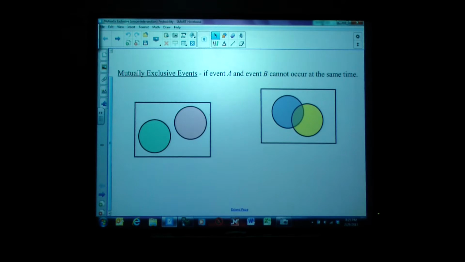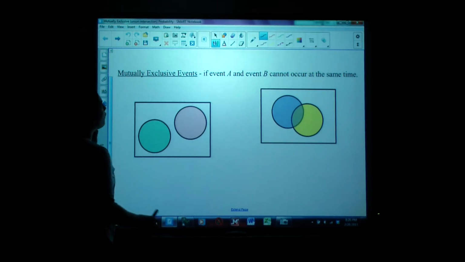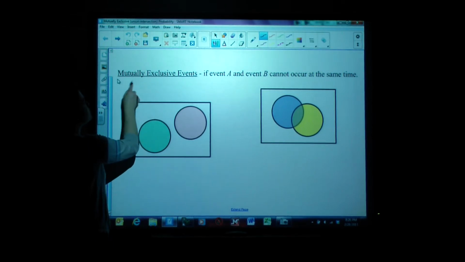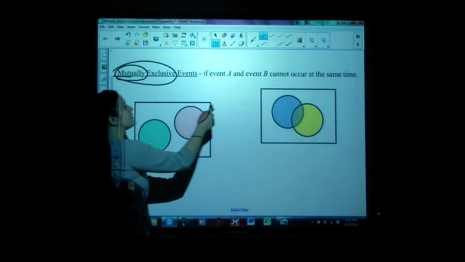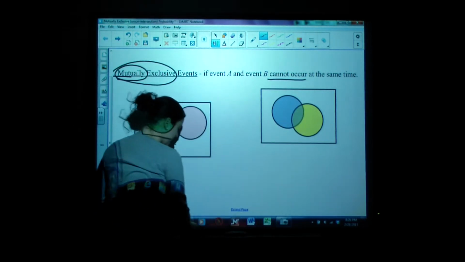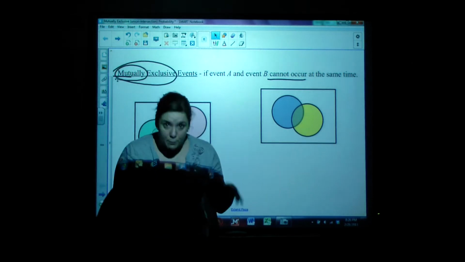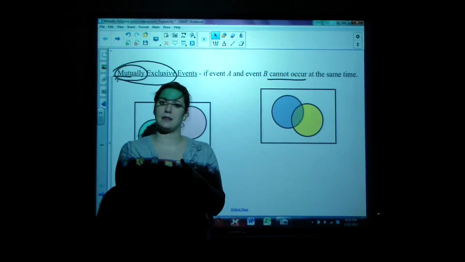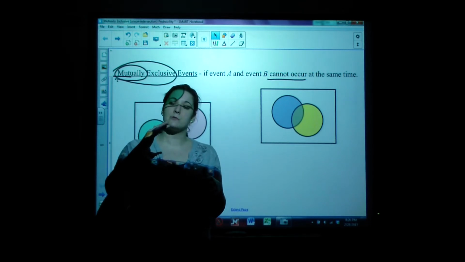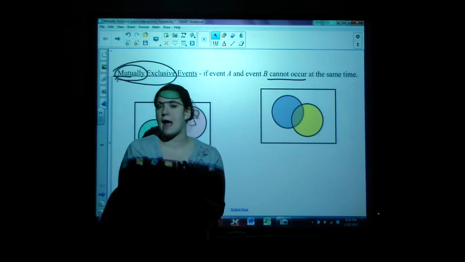Being mutually exclusive occurs if some event A and some event B cannot occur at the same time. So in order for things to be mutually exclusive, it means they cannot happen at the same time. It's this whole opposite thing. In order to say yes, something is mutually exclusive, we have to say no, they cannot happen at the same time.